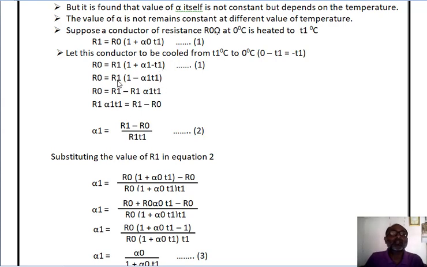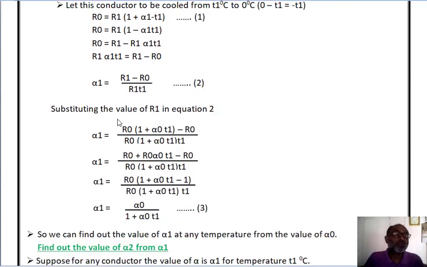Now multiply this R1 into the bracket. So R0 is equal to R1 minus R1 alpha 1 T1. So R1 alpha 1 T1 is equal to R1 minus R0. So alpha 1 is equal to R1 minus R0 divided by R1 T1. That is equation number 2.